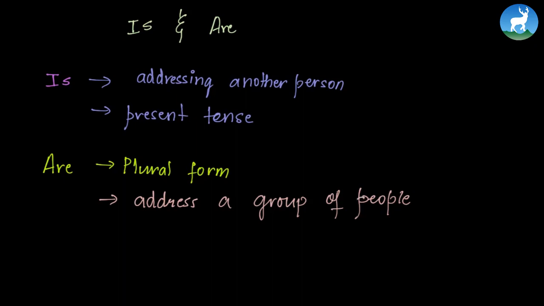Now let's see some examples of using "is" and "are" in a sentence. So let's begin with "one of the girls." If we look at "girls" separately, leaving aside "one of the," it's plural, right? Girl, girl, girl. More than one girl makes girls, right? So, one of the girls. However, we are talking about one among the group of girls.